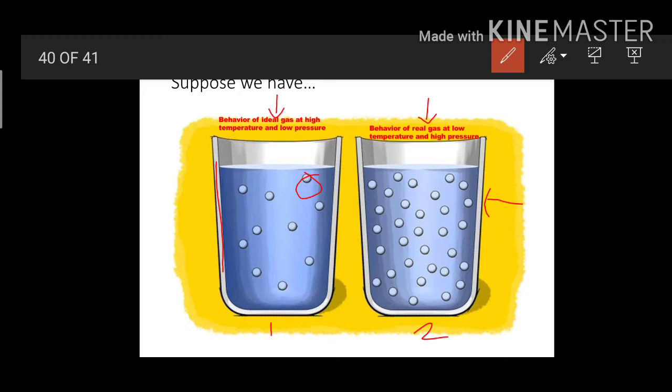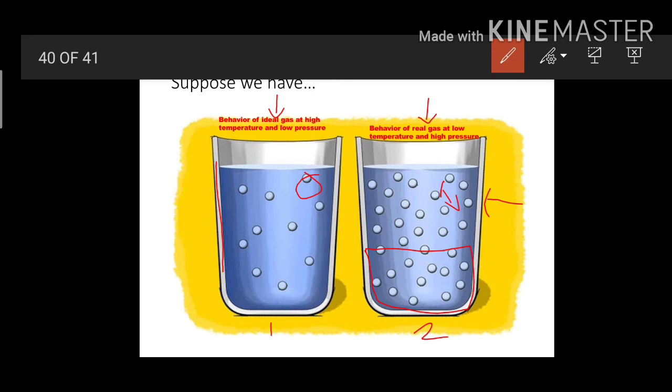Second, there is less kinetic energy between them, and due to that the space between them is very small. If the space between them is very small, there is a possibility of weak attractive force, and that weak attractive force is called van der Waals forces. Due to these forces, these molecules will possess some volume. So this is how ideal gas differs from real gas.